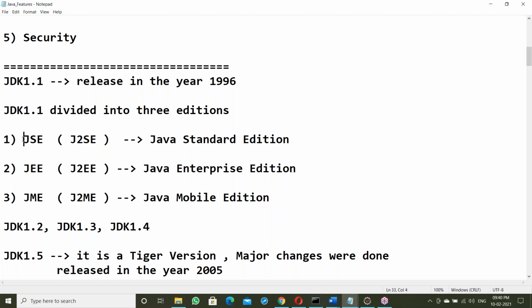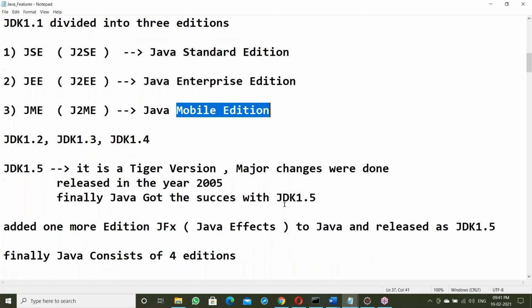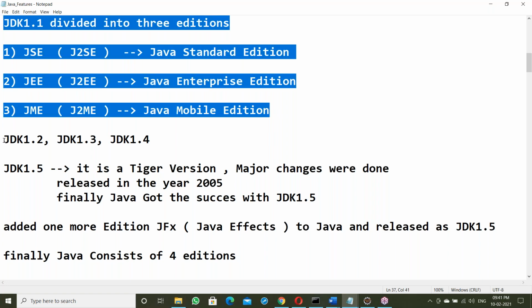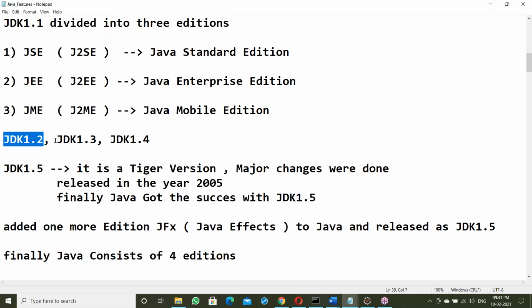Now we call them JSE, JEE, JME. SE means standardization, EE means centralization, ME means mobilization. Next JDK 1.2, 1.3, 1.4, 1.5.